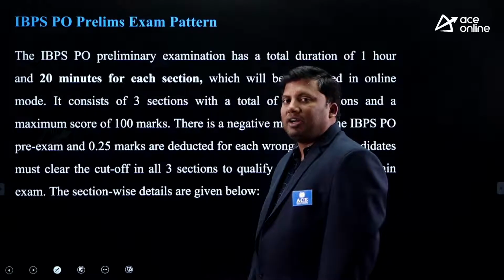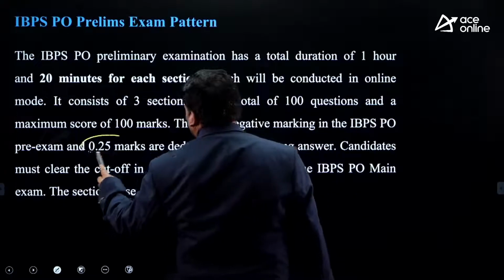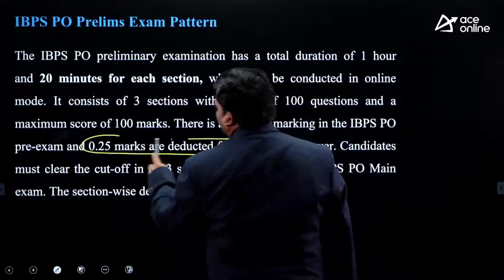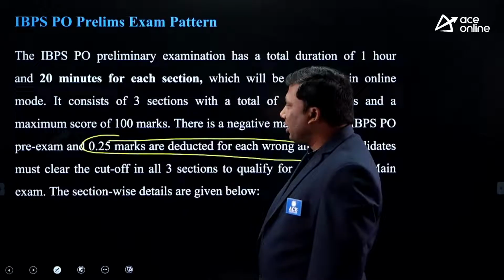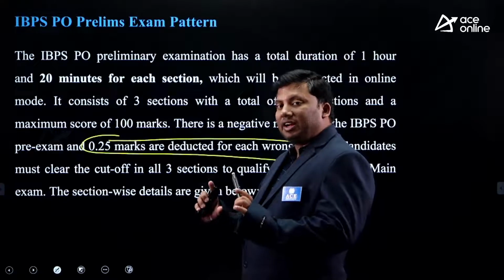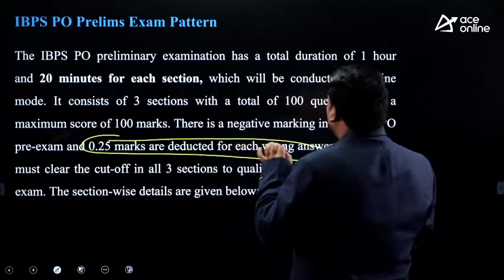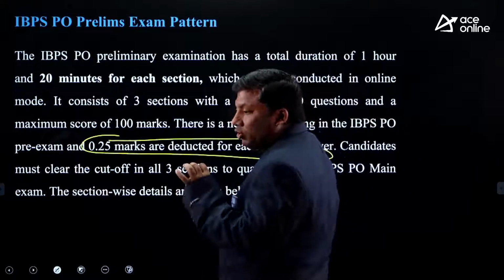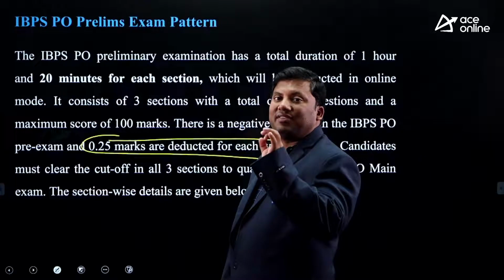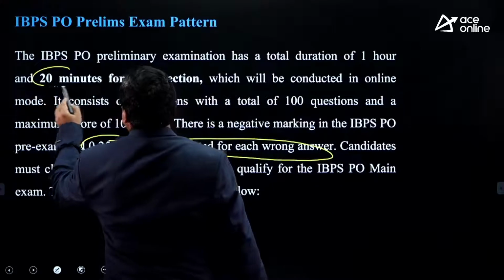Another important point: sir, will there be any negative marking? Yes, there will be negative marking. 1/4 negative marking will be there for each wrong answer. Now, after this important slide, we will get into the pattern of the preliminary examination. The total time duration given for a student to write the exam is 80 minutes.